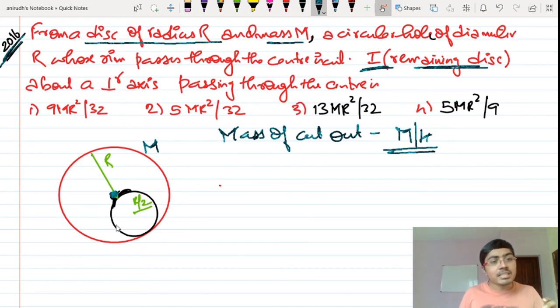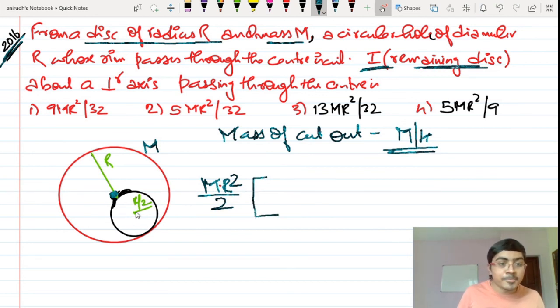Initially the moment of inertia is obviously MR square divided by 2. Now from this you are going to subtract how much is removed. The moment of inertia of this small disk about the axis passing through its center perpendicular to its plane has to be subtracted, and then you will have to use the parallel axis theorem to move this to this side.